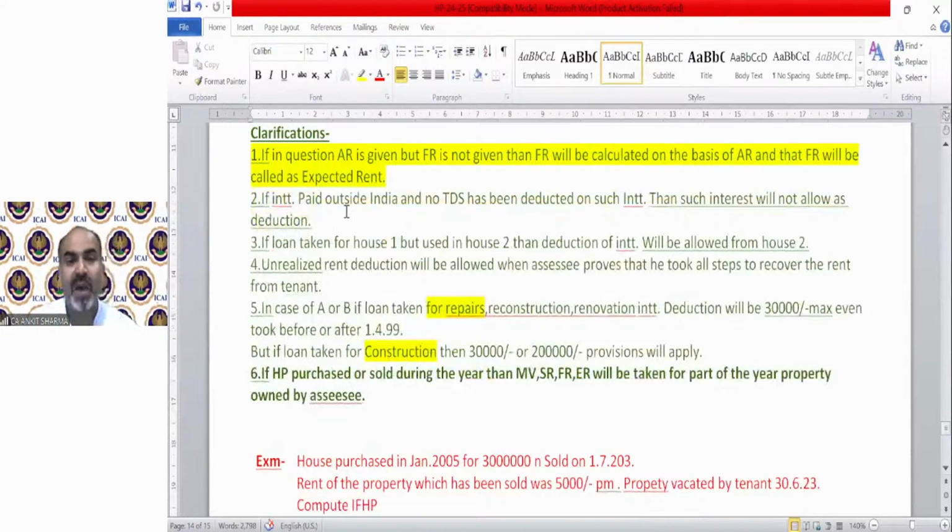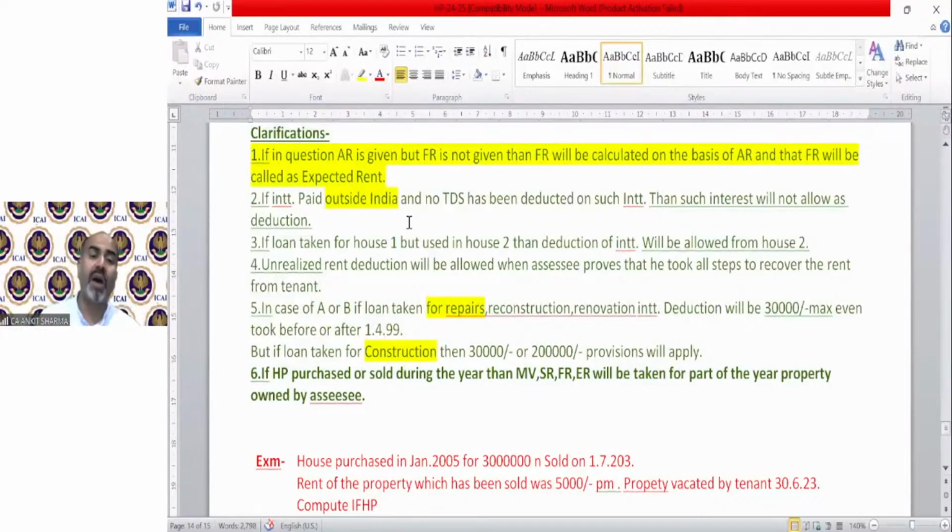If interest is paid outside India without deducting TDS, if any payment is made outside India, generally TDS needs to be deducted. So if TDS has not been deducted on interest paid outside India, then such interest cannot be allowed as deduction, whether in a self-occupied case or in a let-out case. So please remember this point also. These are very simple clarifications, but very helpful in your questions.